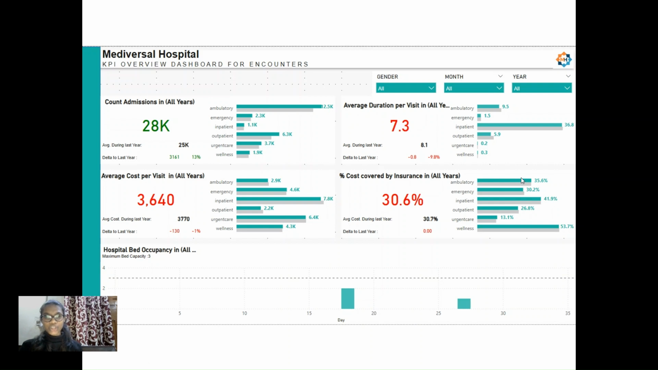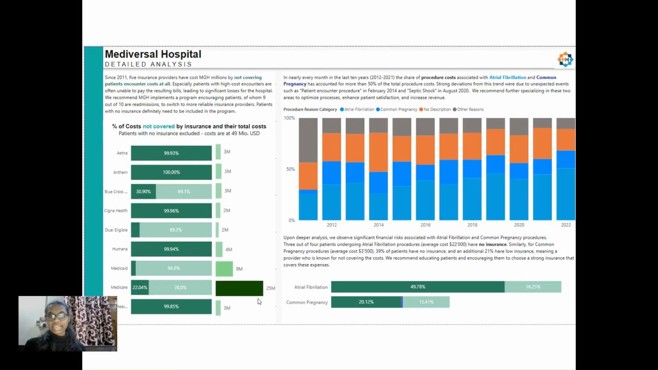The cost and the insurance, where is the financial risk and how can we mitigate them. And the fourth, we wanted to know about the bed occupancies. Here I have kept the basic benchmark as three beds. And this is the detailed analysis where I have used all the companies I have.